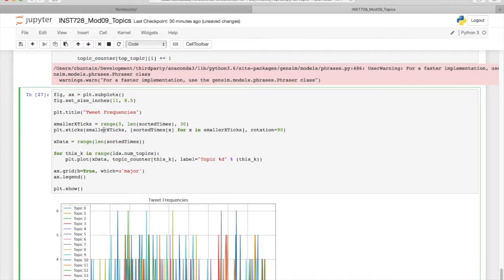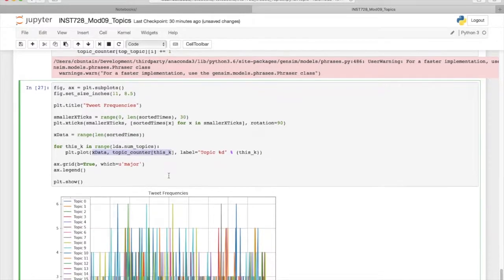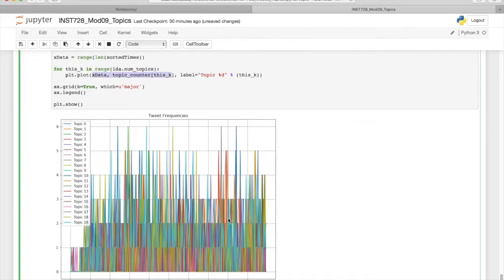And then here, once we have this, we can go through and create a plot for different tweet frequencies. The ticks we've seen before, the X data is the number of minutes we have, and then for each one of our topics, we'll plot the number of topic counts per minute there. And we see this relatively ugly graph with a few topics down here. So this pink topic, topic 16, gets some traction here at the bottom. This red topic, topic 3, gets some traction here early on. And then some of these topics spike up, and then other topics drop down. We see most of the topics here. But 20 topics is a little bit difficult to visualize here.